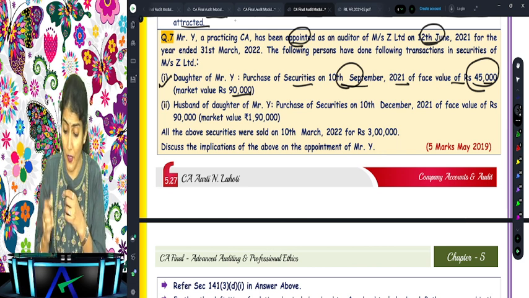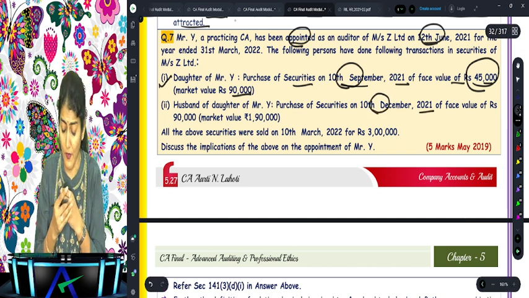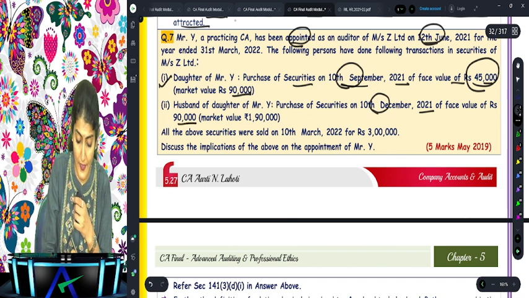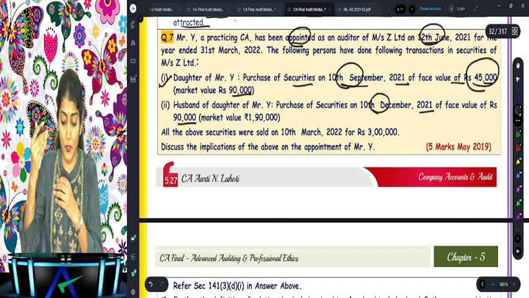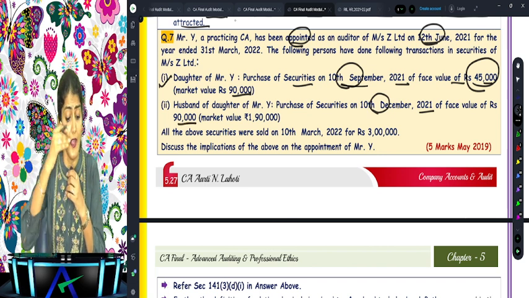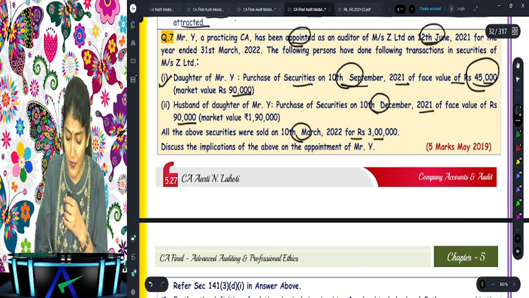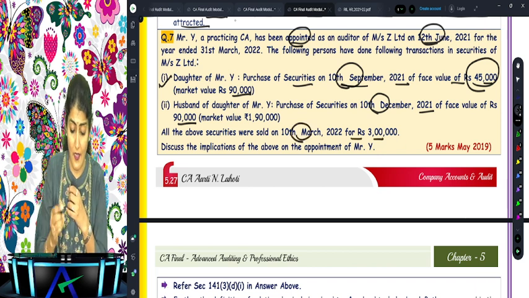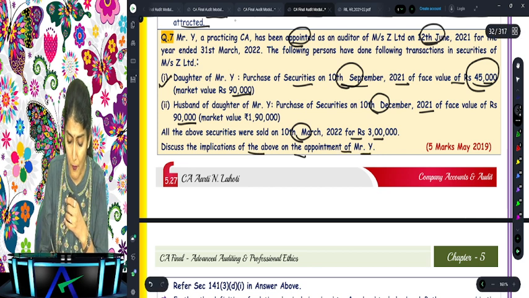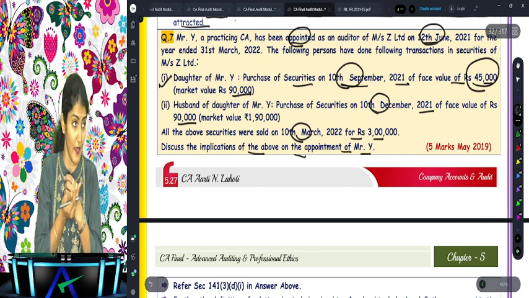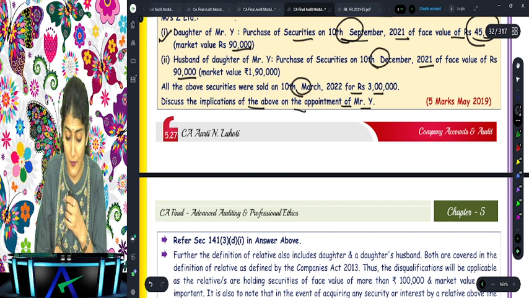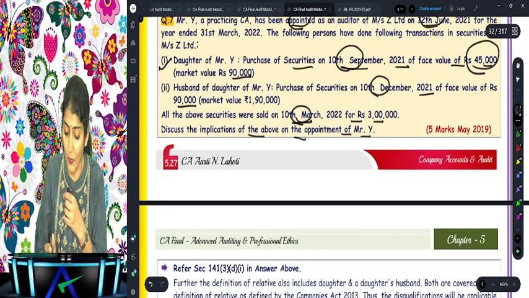Y purchased securities on 10th of December 2021 of face value 90,000. So now I need to take the total of 45,000 and the 90,000. All the securities were sold on 10th of March 2022 for 3 lakh. Discuss the implications of the above on the appointment of Mr. Y. Right. So now what does it say when they have been sold? 10th of March. Okay. Now 10th of December.